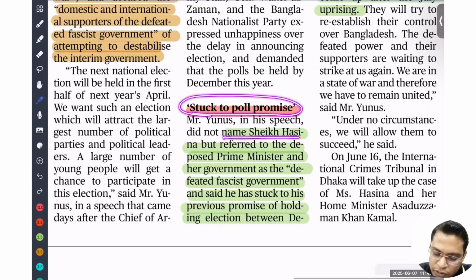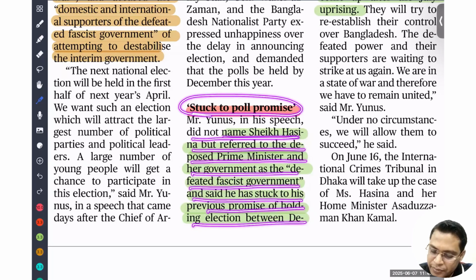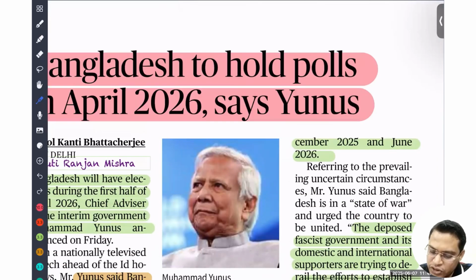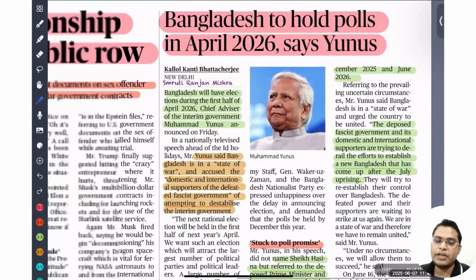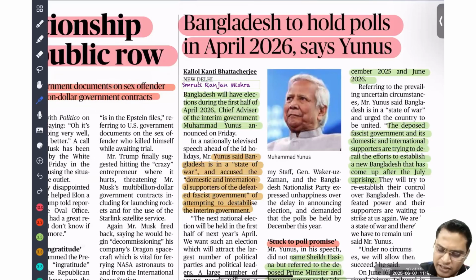Without naming Sheikh Hasina, referring to the deposed prime minister and her government as the defeated fascist government, he said that he has stuck to the previous promise of holding elections between December and June 2026. Okay, just remember that what is going on in Bangladesh is going to have direct implications for our internal security. That is the reason we need to know.